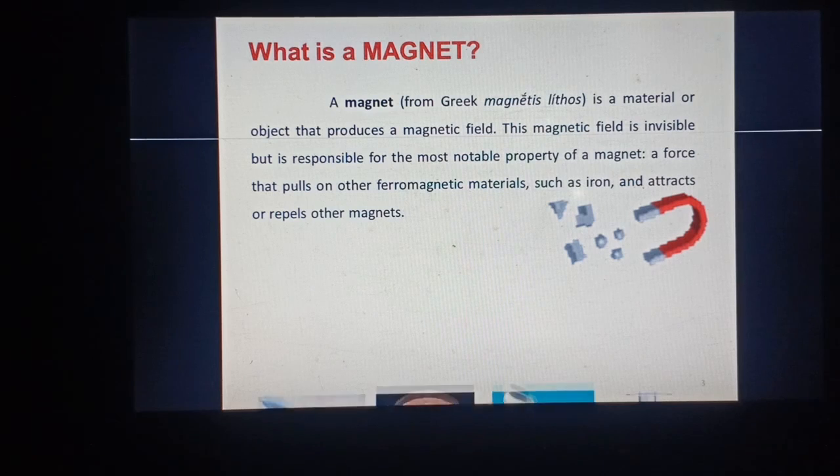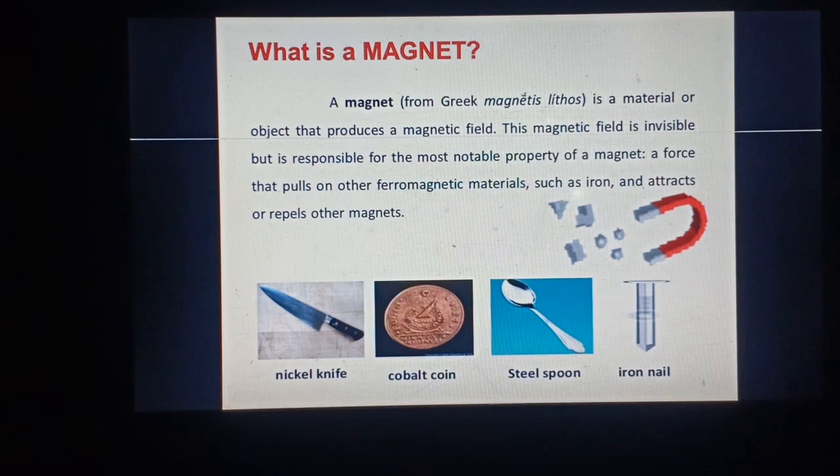Examples are a nickel knife, cobalt coin, steel spoon, and iron nail. Materials not attracted by a magnet are called non-magnetic materials.